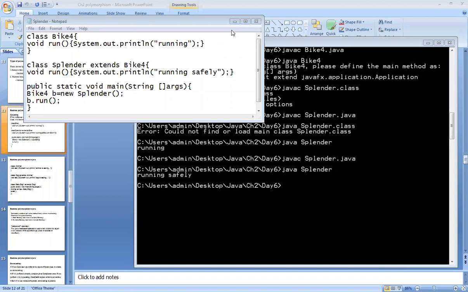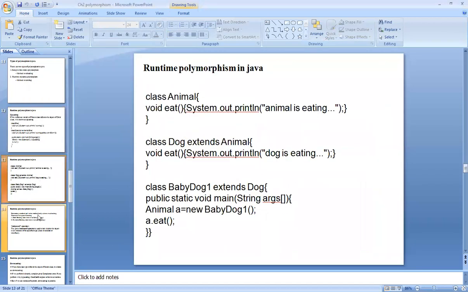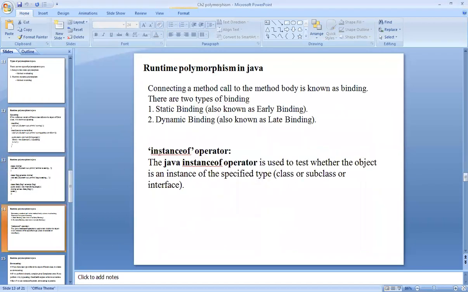Okay. Any queries? Okay. If you are ready to go further, then we will see static binding and dynamic binding right now. Otherwise, we will see it in the next lecture. Otherwise, we will once again revise what we have seen in today's lecture, and then we will stop here, because